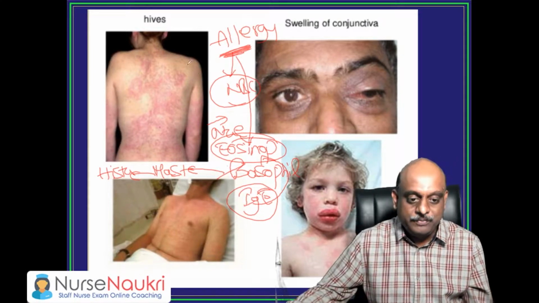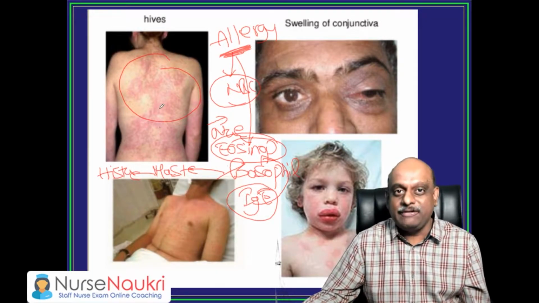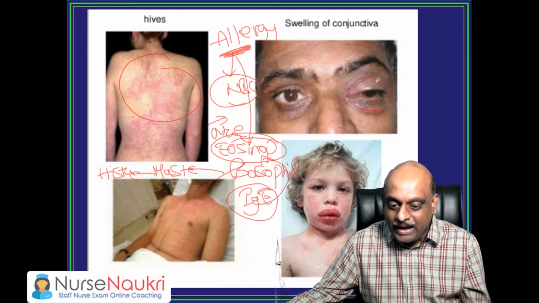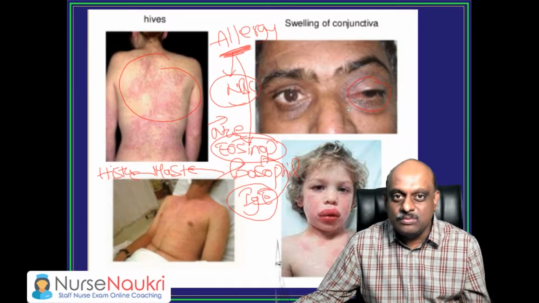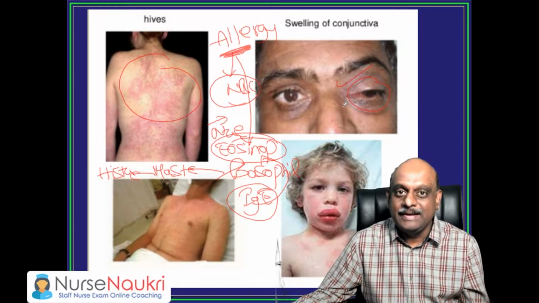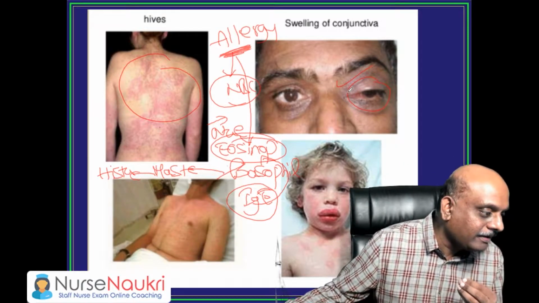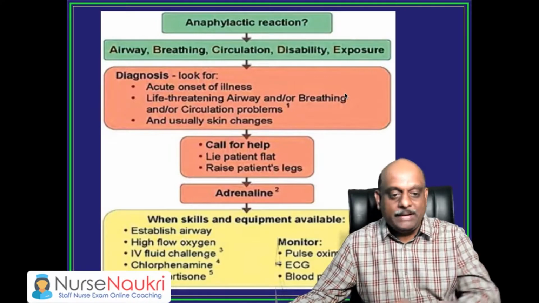Got it? Now, Roja is very sure why the eosinophil count will increase in allergy. Right? Now, these are called hives whenever there is anaphylaxis. Inside our eye, we have conjunctiva. So there is a swelling of conjunctiva. These are the things that happen whenever there is an edema, is what you need to remember.